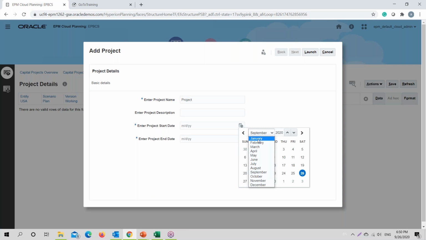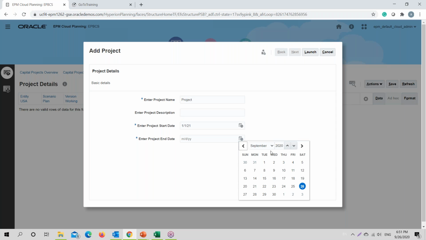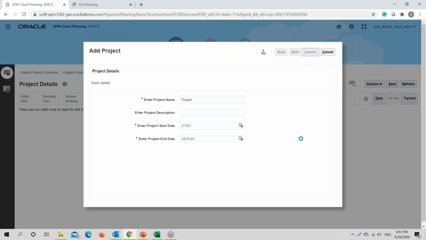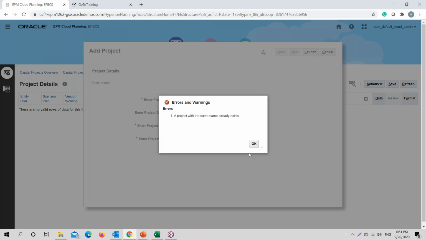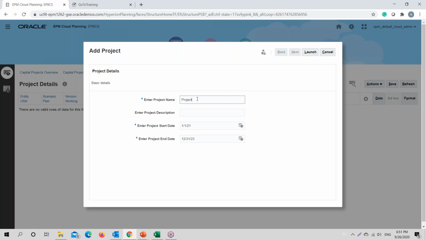The date of the project would be starting from 1st January, ending December 3 years from now, so 31st December being our end date for this particular project. So we have the same project name.